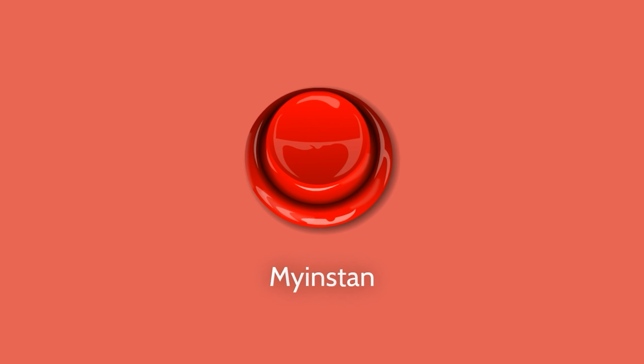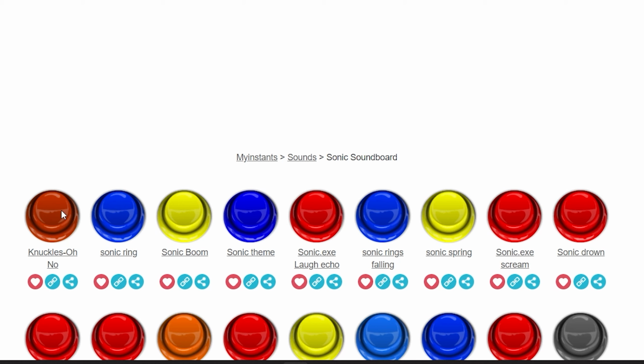Also, one of the coolest features of this website is that it functions as an actual soundboard. So you can click the specific buttons to hear a sample of the sounds before downloading them. To obtain these free sounds, simply click on the desired sound and then select Download MP3 from the next page. You are free to use the sounds in your videos without any restrictions.